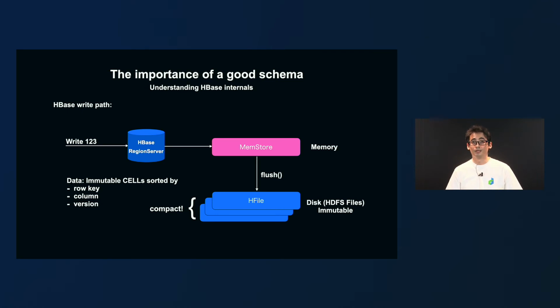After a while, since HFiles are immutable, we may have flushed the memstore many times and end up with multiple HFiles. What HBase does is compact them in the background into fewer files.